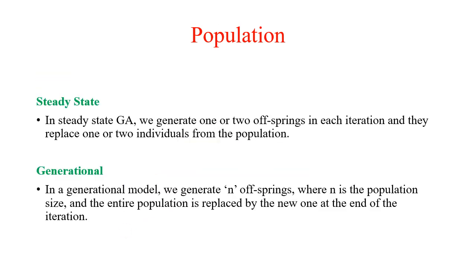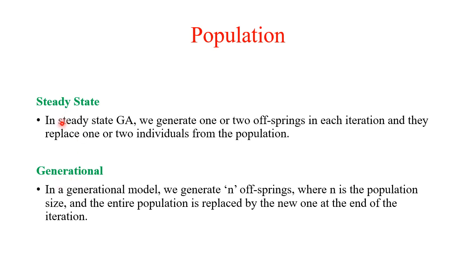Initially starting from some random population, on each iteration a set of new solutions is generated. Then what happens to the current population, or how is the population updated? There are two kinds of genetic algorithms, steady state and generational or simple genetic algorithms, based on the two population models, steady state and generational.